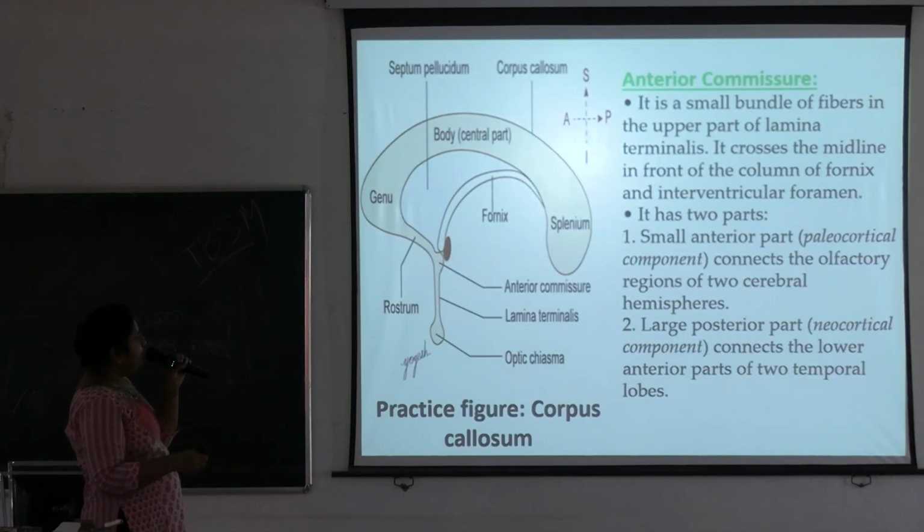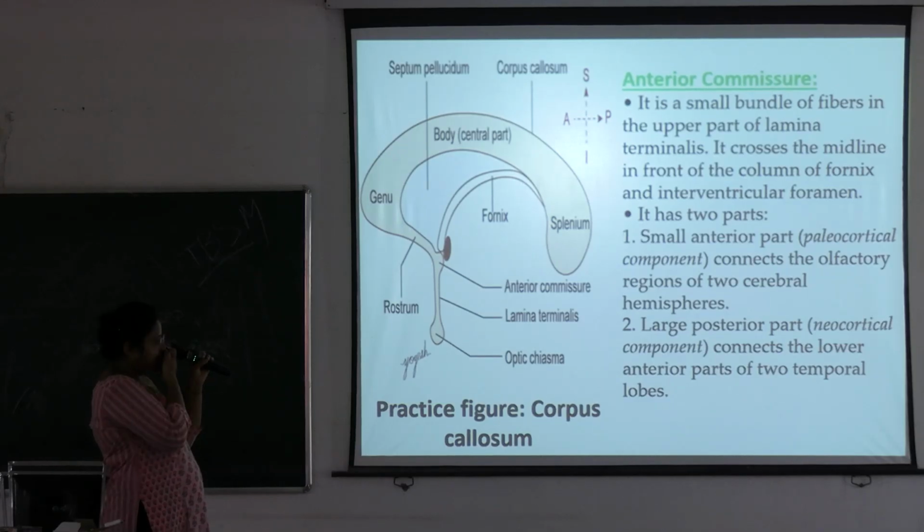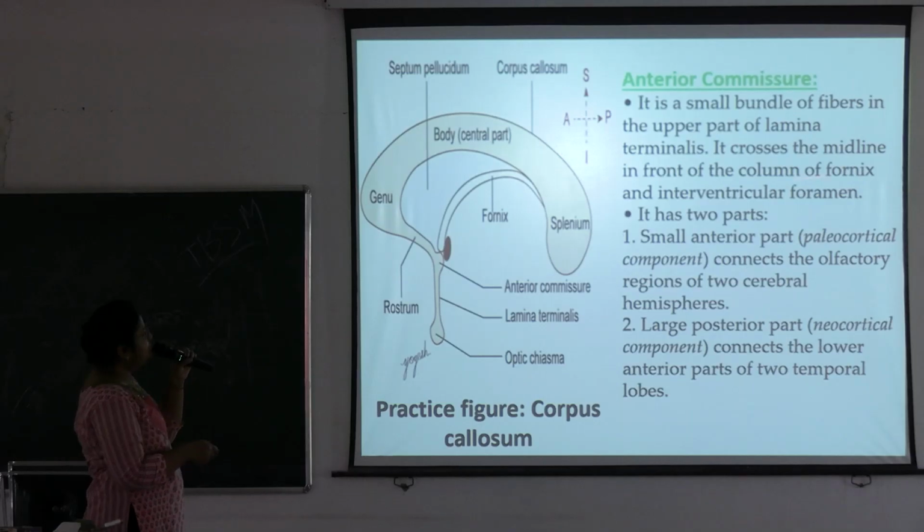Okay. Next we go to other commissures. First one is the anterior commissure. See here, this is the location of the anterior commissure. It is a small bundle of fibers in the upper part of the lamina terminalis. This is the lamina terminalis. At its upper end, you see the anterior commissure. It crosses the midline in front of the column of fornix. Here lies the column of fornix. In front of the column of fornix, the anterior commissure is lying.